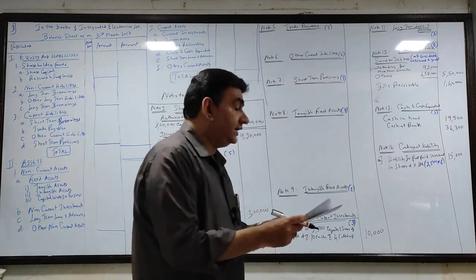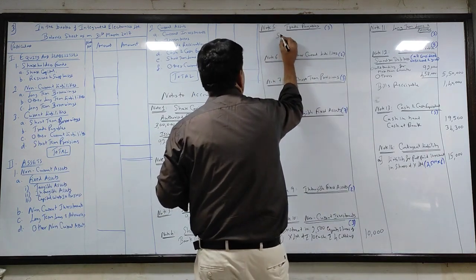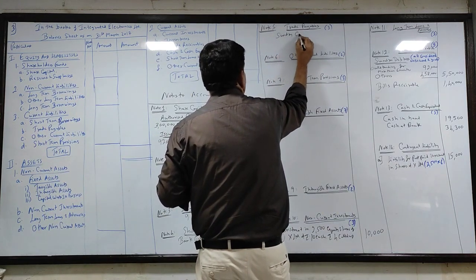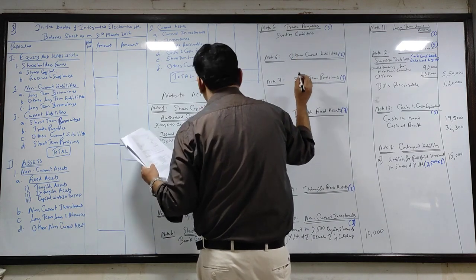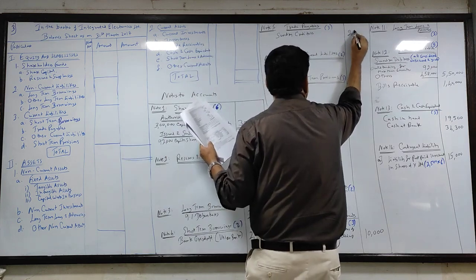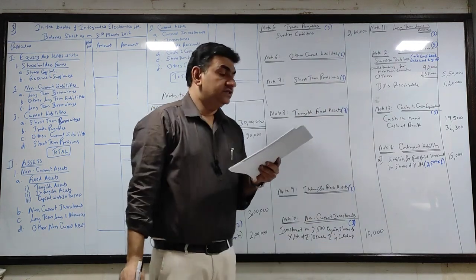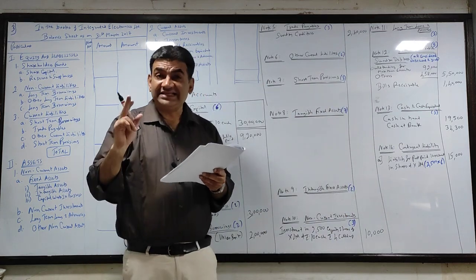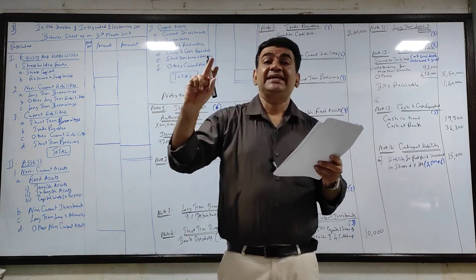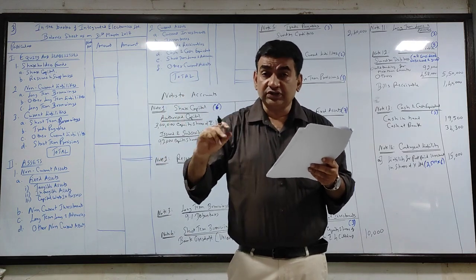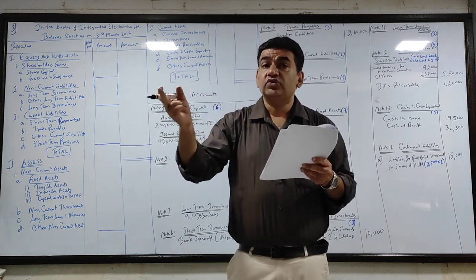Creditors. Creditors we know very well, it's a part of trade payables. No adjustment. Adjustment is not there, so I take it outside: creditors 2,40,000. Security deposit, as I told you, it is there on the debit side. That means I have given it. If it were in credit, it would have been a liability. But it is in debit, so it's an asset.